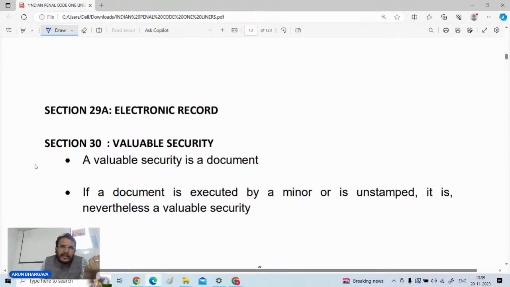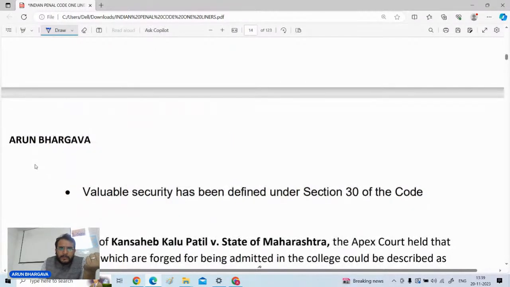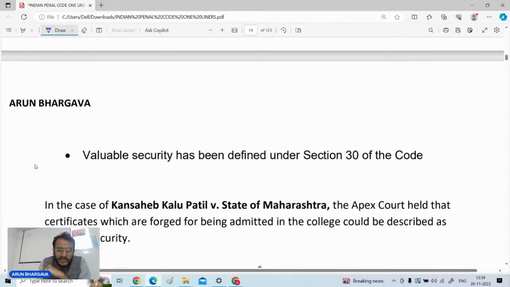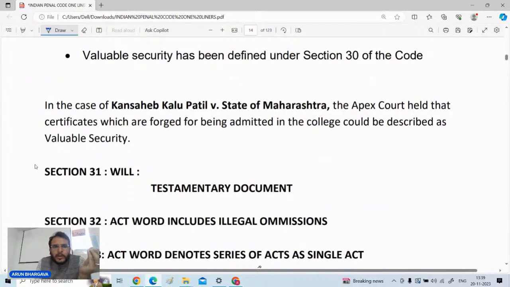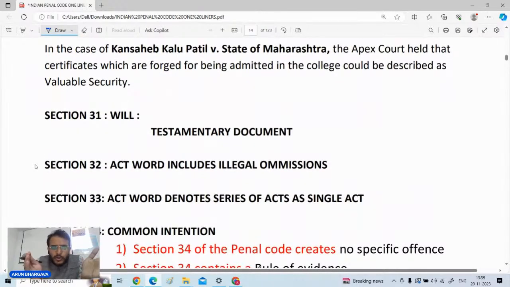Valuable security is basically a document whereby a particular security is created, any right is created, or extinguished of someone, or any right is transferred to someone, then that thing will be called a valuable security. So every document cannot be called a valuable security, rather only those documents by which any right over a particular thing has been created or transferred or extinguished or made, such things are to be called valuable securities.